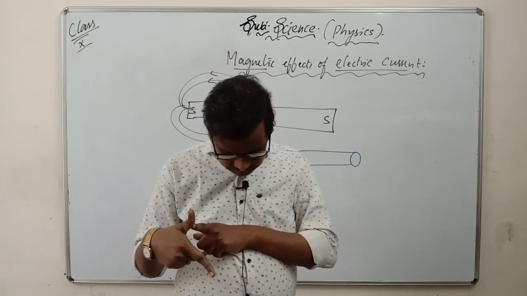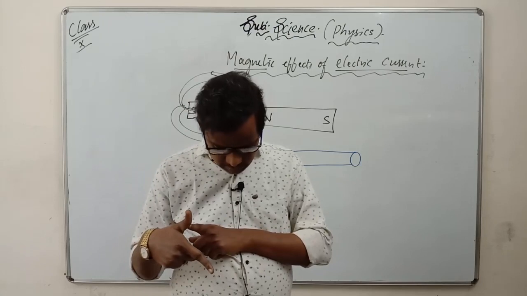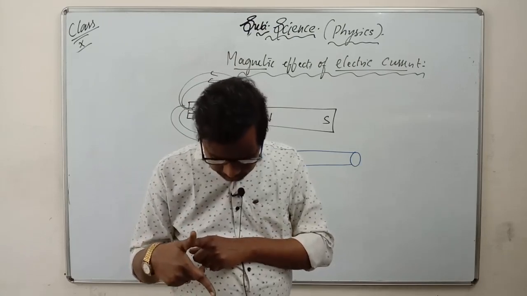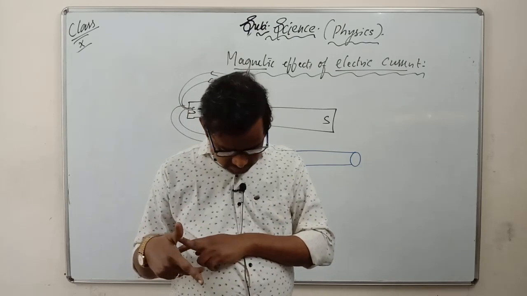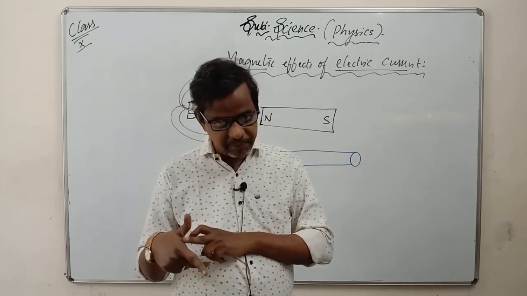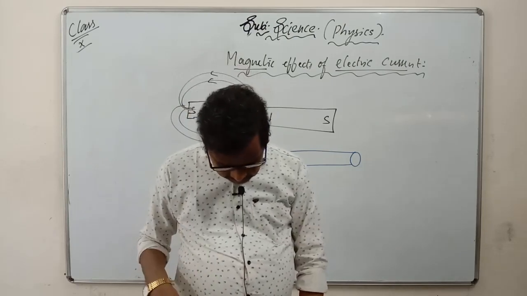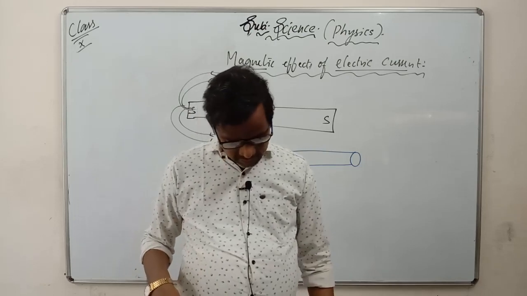First one is movement of the conductor, how the conductor is moving, nothing but motion. Second one is the magnetic field, and third one is the current flowing in the conductor.